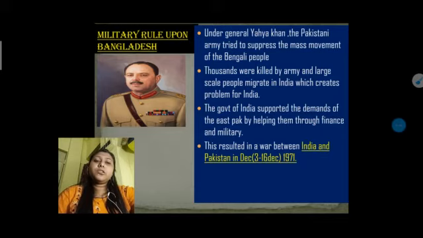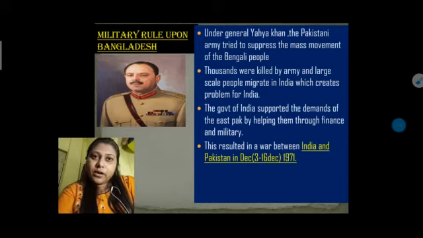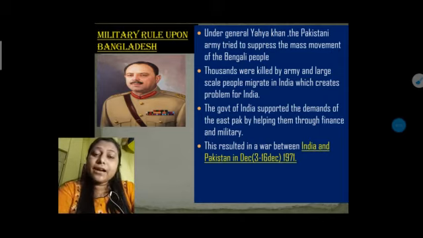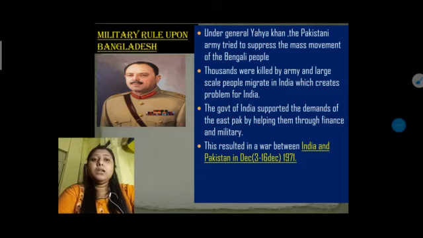On this basis there is also one Indian movie, 16 December. I don't know whether you have seen it or not, but that movie is totally based on this war, or rather on the consequences of it. So we get a little bit of connection in that movie. Finally, as India tried to help East Pakistan by giving military and finance support, we had a war with Pakistan from 3rd December to 16 December, and finally in 1971